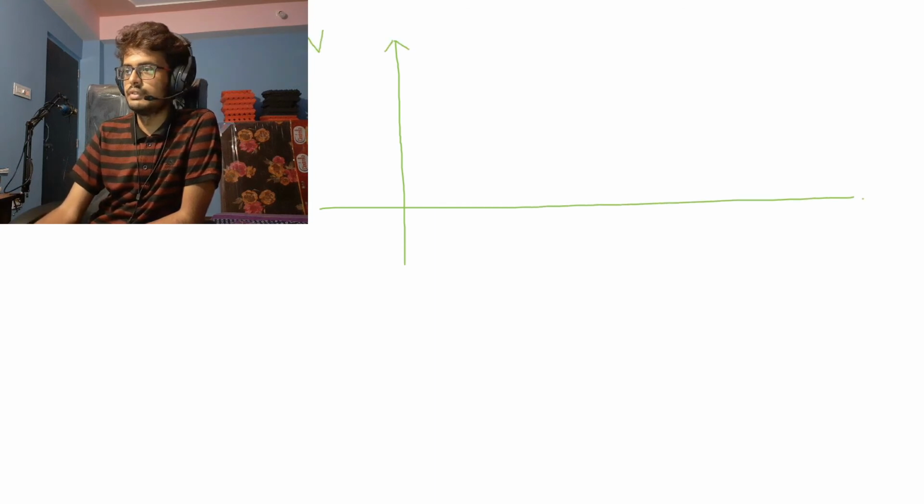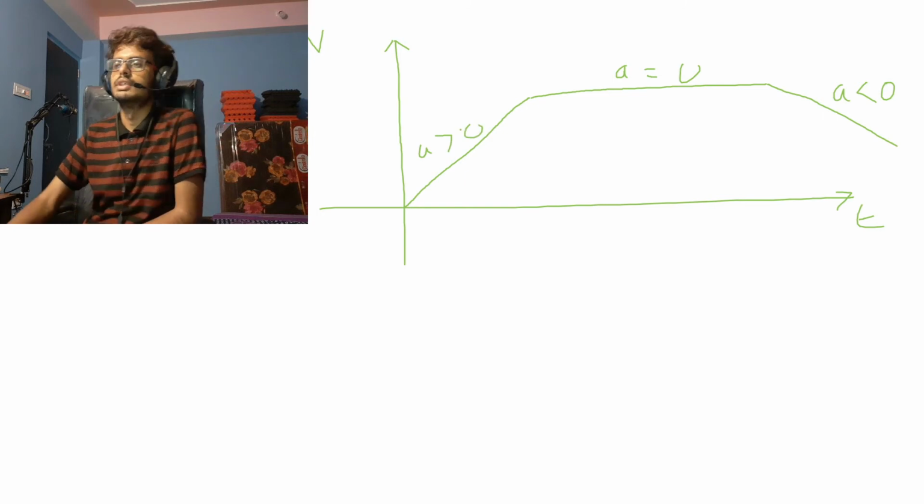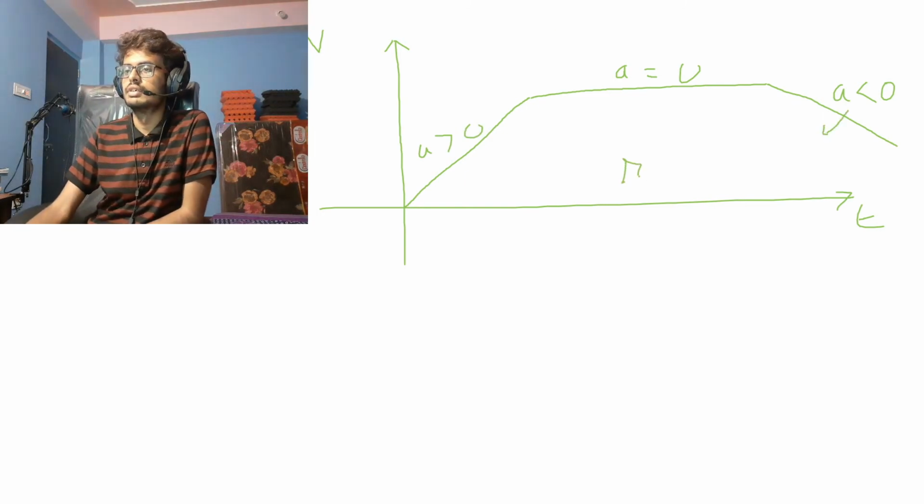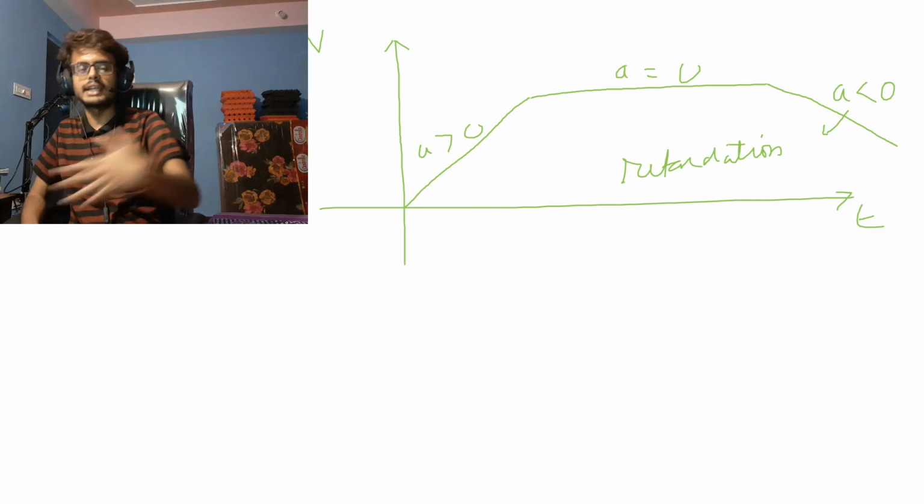I have a velocity axis, I have a time axis, then we have a positive acceleration because it's increasing its velocity. At this point, it is not increasing, not decreasing, it's remaining constant. So acceleration is 0. At this point, the velocity is decreasing, so acceleration is less than 0. So this is known as retardation, or you can say deceleration, the opposite of acceleration.